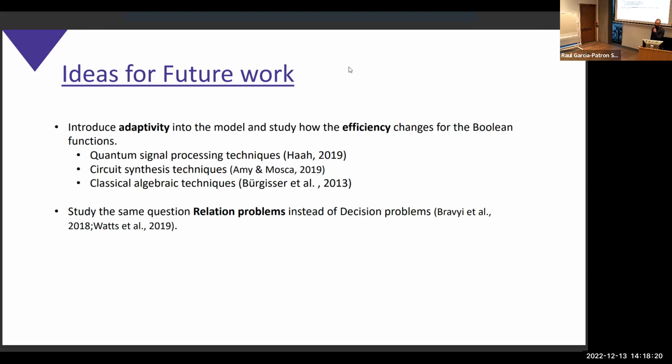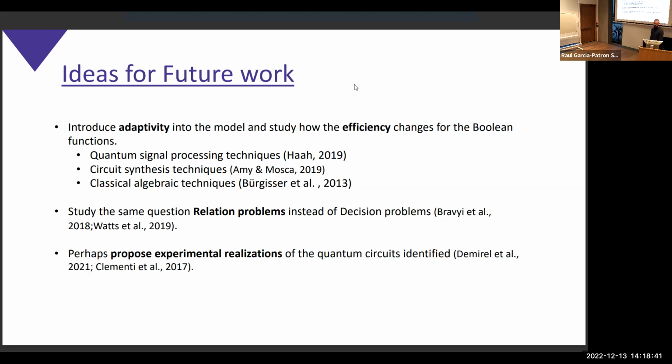We will try to study the same problem, but now for relation problems, which have been shown to be prone to quantum advantage. So there are results showing that in constant quantum depth, there are some relation problems that can be computed, while a classical device cannot do it in constant depth. And we could propose some experiments on GHZ states, which have previously shown possible. And now we have more functions that we could try to implement.